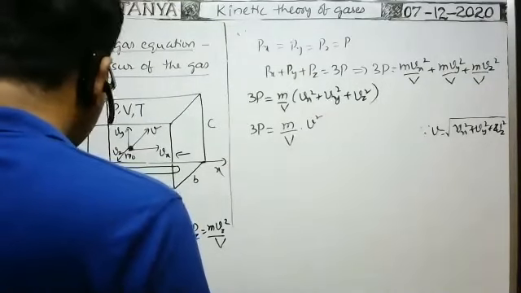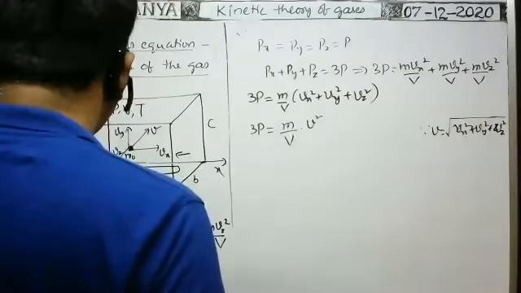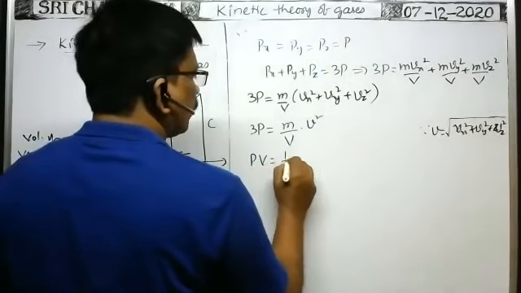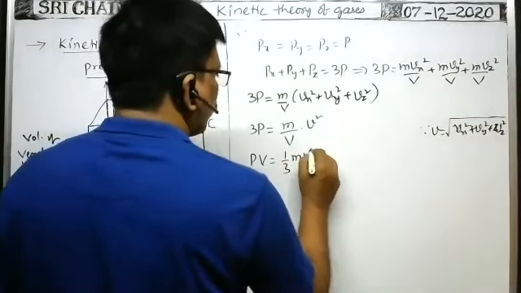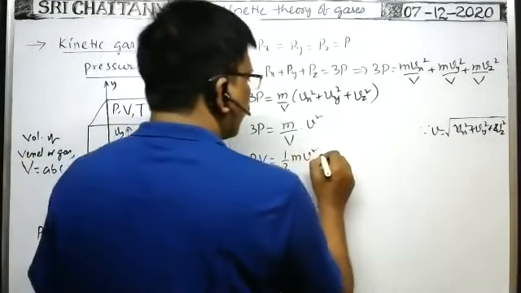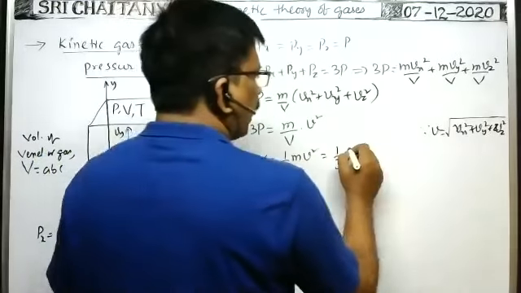Therefore, from this formula we can write PV is equal to 1 by 3 m into v square, where m means the mass of the gas.